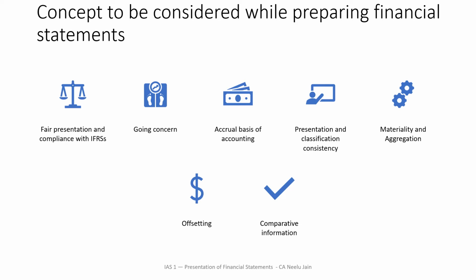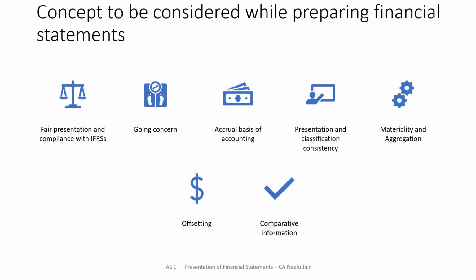The fourth point is consistency. You need to maintain consistency in classification of the items of the financial statements. The fifth point is materiality and aggregation. Every material item needs to be disclosed separately and cannot be aggregated. Immaterial items can be aggregated. The sixth point is offsetting. An asset and liability, though of the same nature, cannot be offset unless otherwise specified by the IFRS.